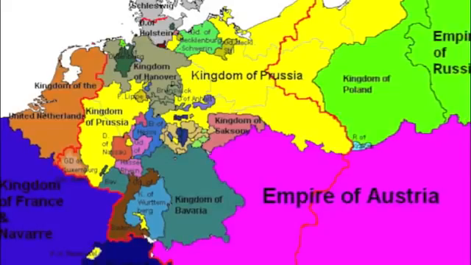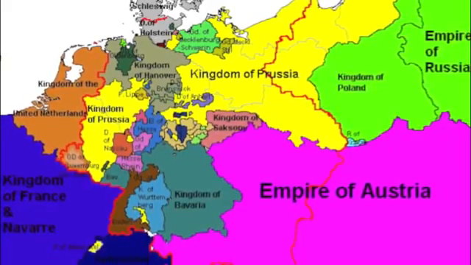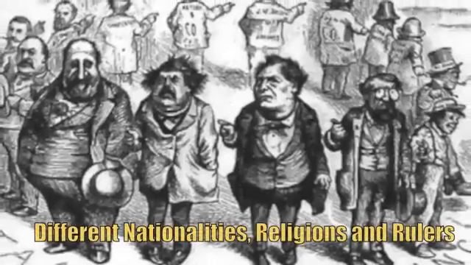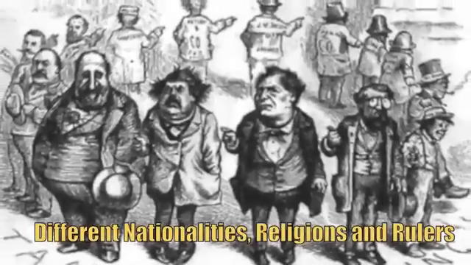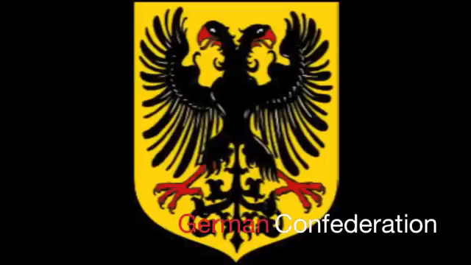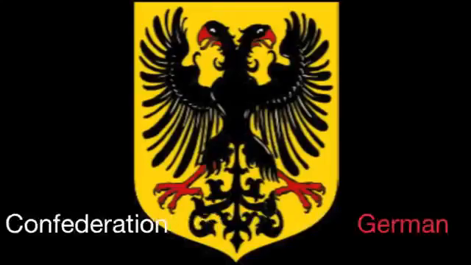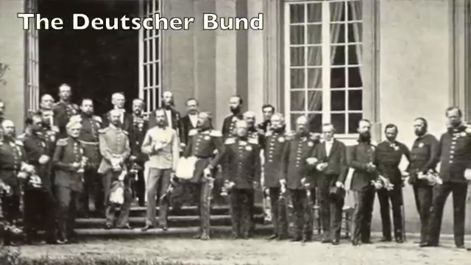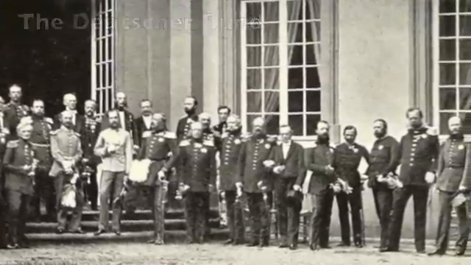Germany was made up of 314 kingdoms that were independent of each other, of many different nationalities, religious beliefs, and ways of ruling. In 1815, the Confederation of Germany, the Bund, was established, in charge of making decisions to unite these kingdoms once and for all.